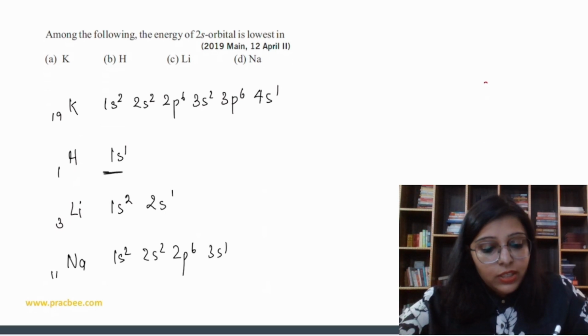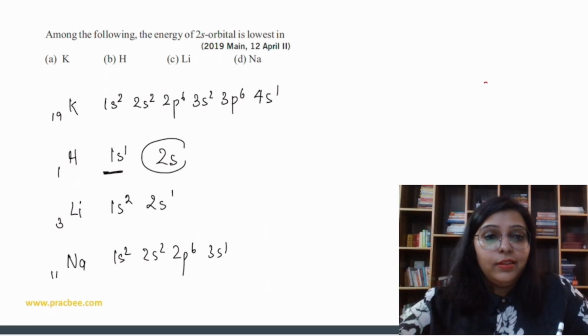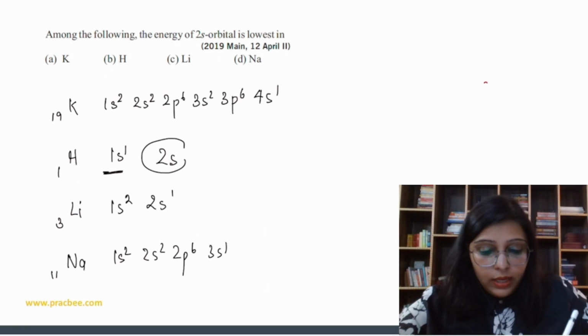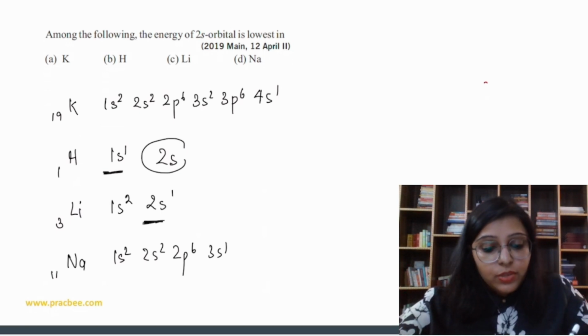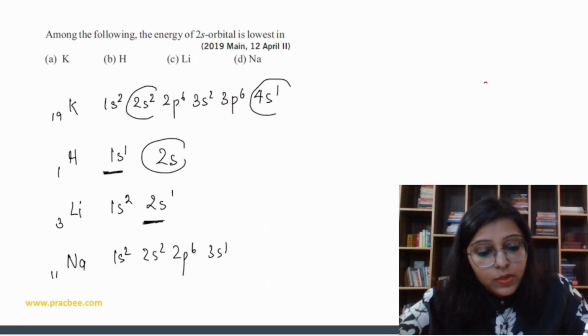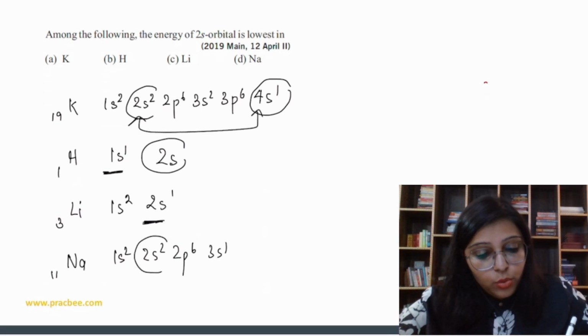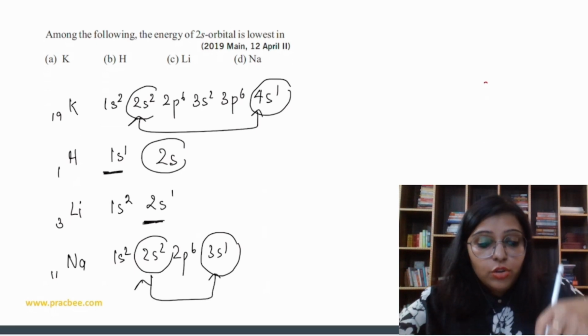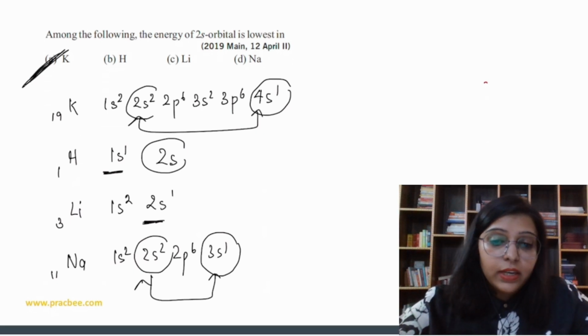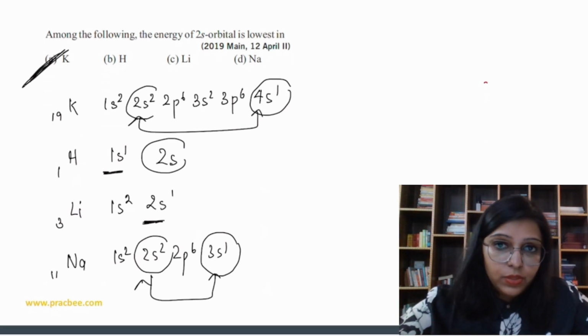For hydrogen, 2s is a higher state, it is not lower; that is a valence state. But in potassium, 2s is there but the electron is present in 4s, so we have more energy difference. While in sodium, 2s is there and the electron is in 3s, so we have less energy difference. So the lowest is going to be in potassium.